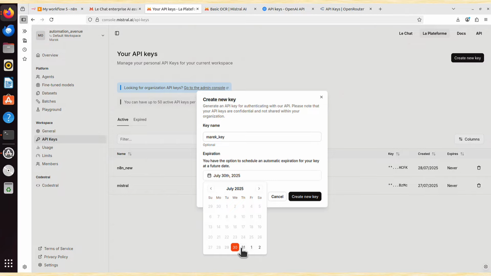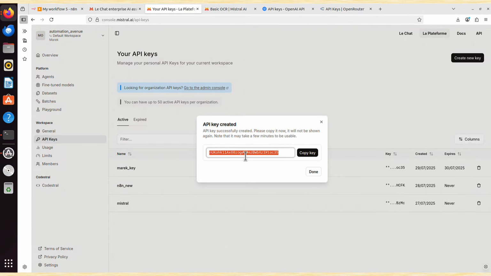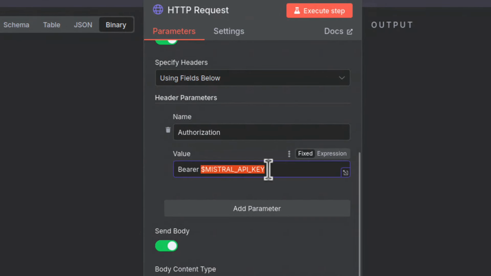That way I don't have to blur it or something, because API key is basically your password, so you have to keep it safe. But because mine will expire tomorrow, I will not create this video till tomorrow. It will be already expired when you watch the video. And I click create new key. And this API key is only shown once, so you copy the key and you either save it immediately somewhere, or I will simply go back to our workflow and I will paste it here.